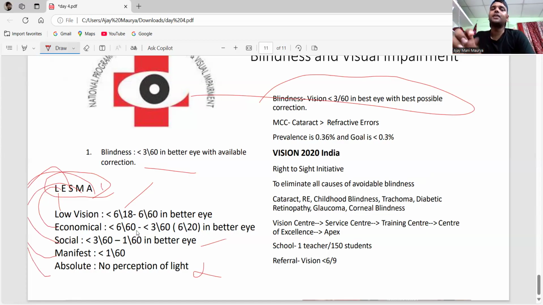Social blindness is less than 3/60 up to 1/60 in the better eye, and manifest blindness is less than 1/60. This is what they are going to give as values in the examination. Please at least remember these first values. Then you have to identify whether it is social, low vision or economical blindness. Okay, done for this one.